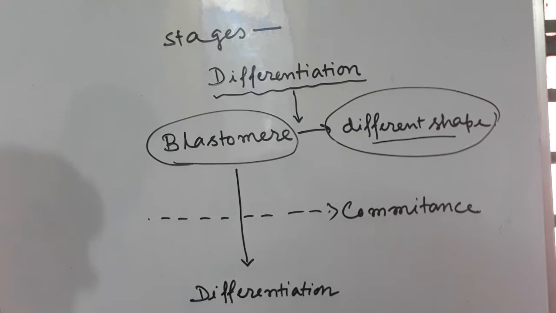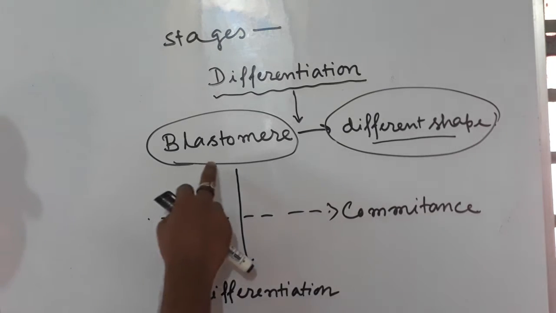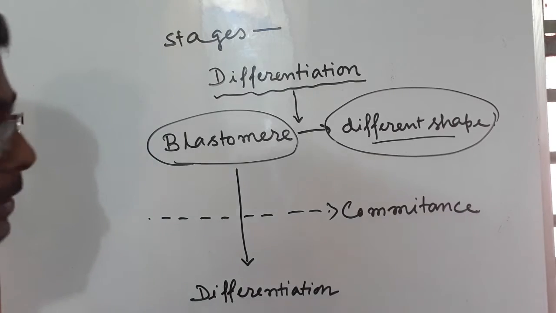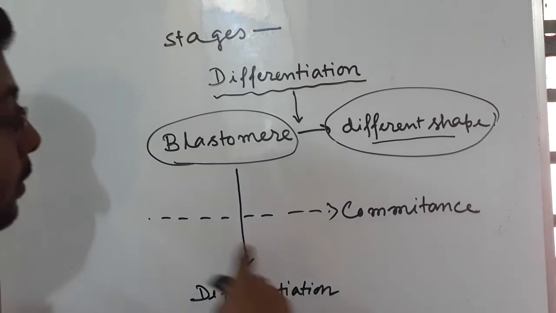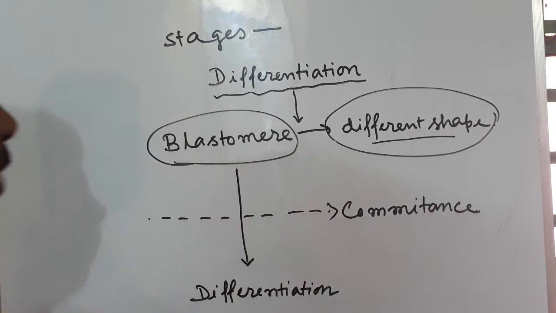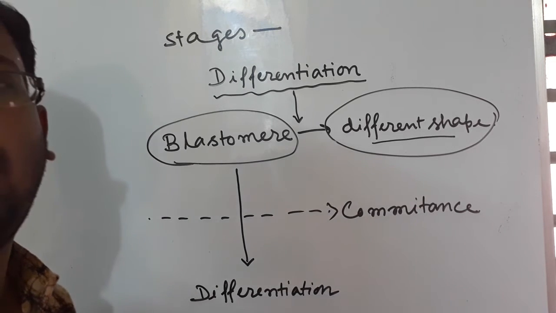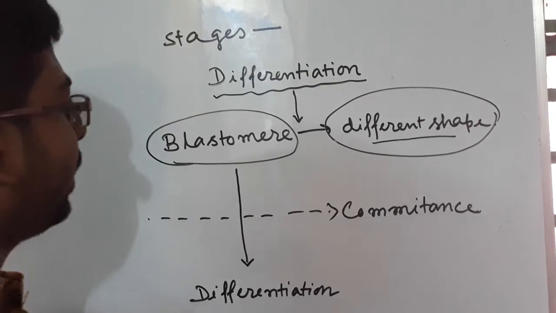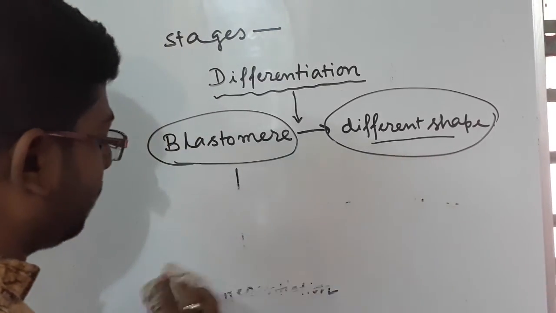Now, from blastomere to differentiation, there is a middle stage like commitment. Okay, so commitment is actually of two types. Now I will talk about commitment.